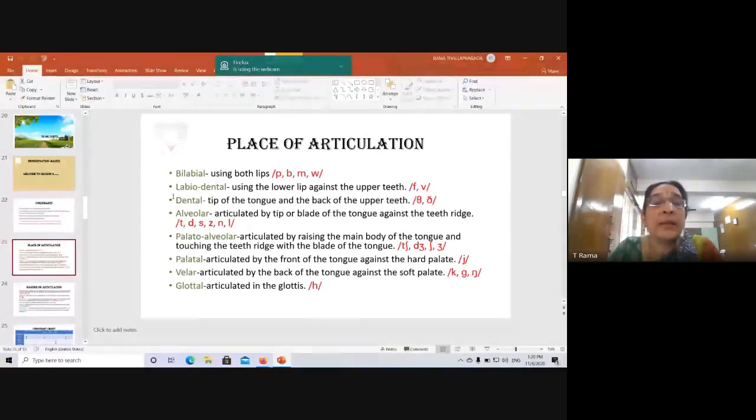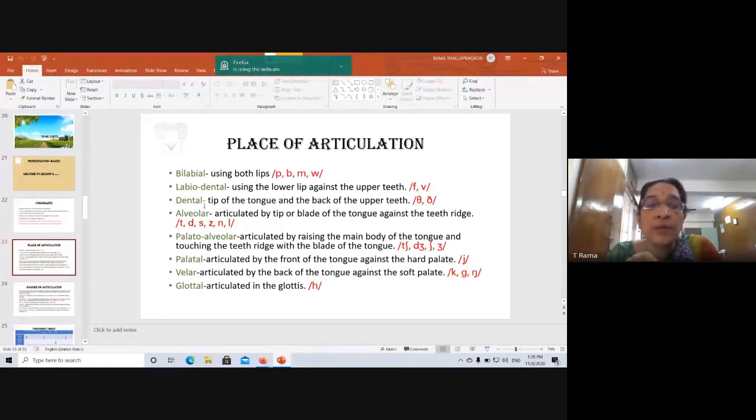Okay, and then dental. The third category is dental. Dental, I already told you, refers to teeth. Now here what happens is the tip of the tongue. Now you remember I told you the tongue is divided into 4 parts, right? Tip, blade, front and back. Now you are going to learn how we are going to use the tip in the production of certain sounds, how we'll use the blade in certain sounds, the front and back in certain sounds.